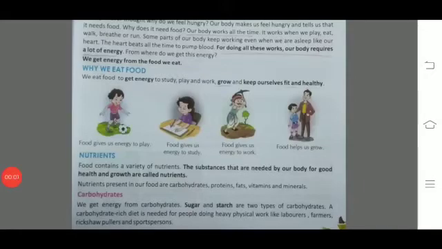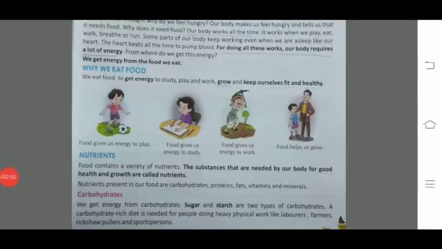Our next term is nutrients. The substances that nourish your body or are needed for good health, these are all nutrients. There are the following nutrients: first one is carbohydrate, then protein, fats, vitamins and minerals.